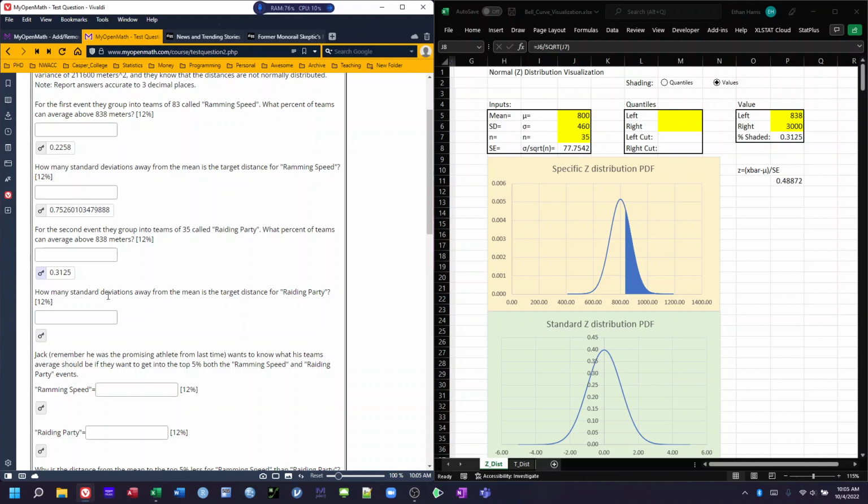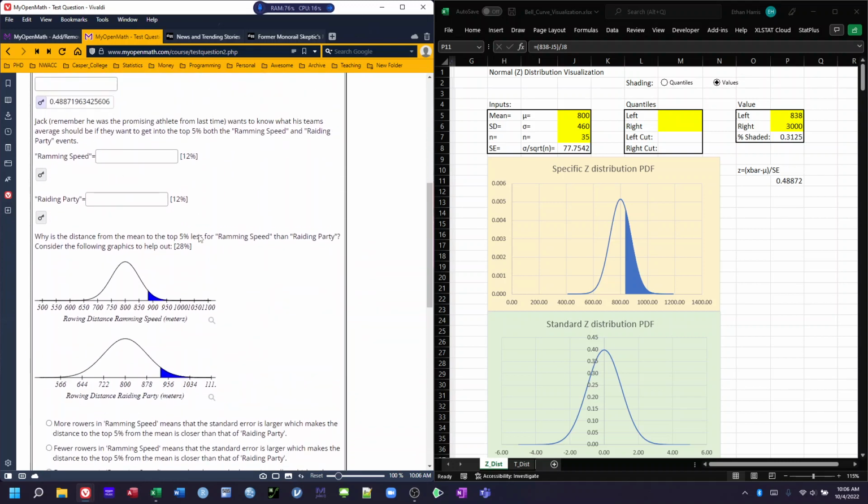And then how many standard deviations away from the mean is this target distance? If you notice, because all we did was click on references, it updated this as well to 0.4887. There we go, 0.4887. These two questions are identical, except these two are using a sample size of 35, and these two are using a sample size of 83.